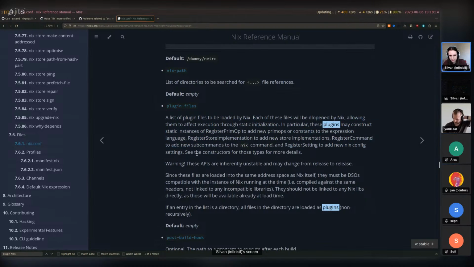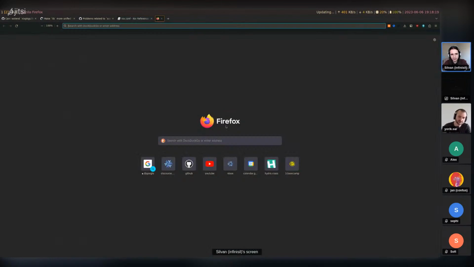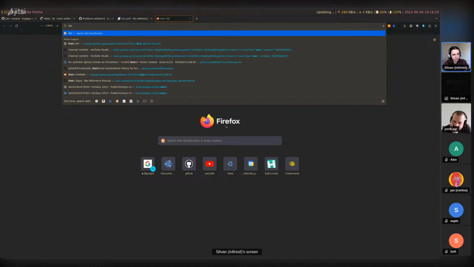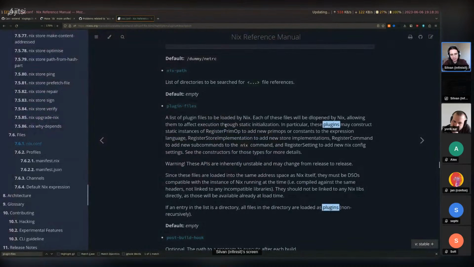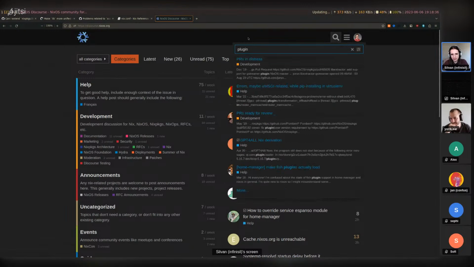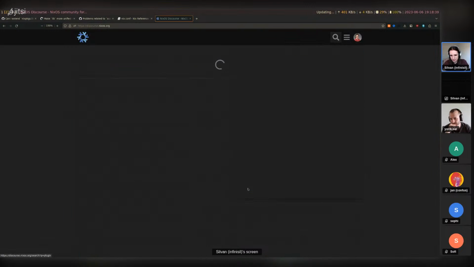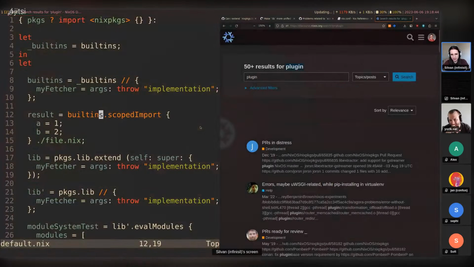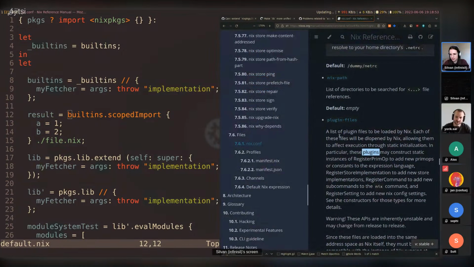There's not a lot of details here, but if you search for it, there are examples of this. I'm not entirely sure if I can think of an example right now, though. I have seen some around. Yeah, so I think if you search for a bit for it, you'll find it. Yeah, so that's plugins that you could also use.